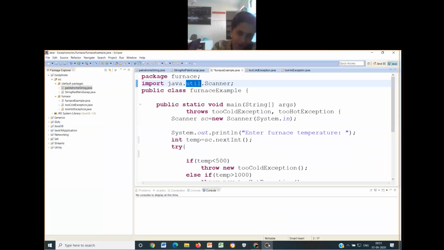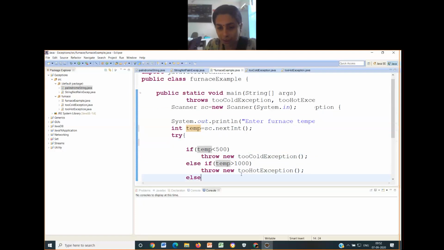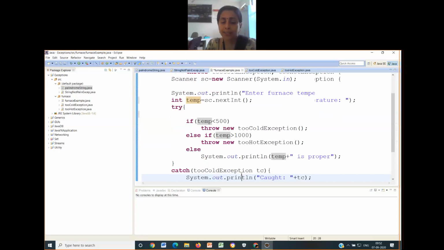Let me start. So I had stopped at the scanner class. Here in this statement, I have read the value of the temperature and stored it in the variable temp. Next, as mentioned in the problem statement, if the temperature is lesser than 500, then throw an exception telling too cold. If the temperature is greater than 1000, then it has to throw too hot exception. Otherwise, it should print temperature is proper. As simple as that.